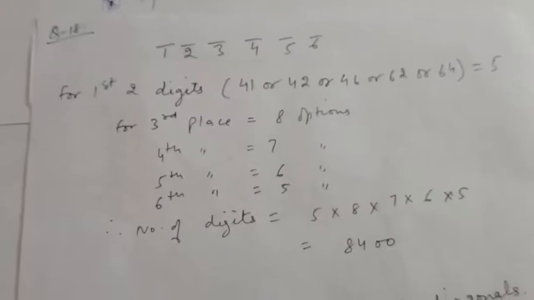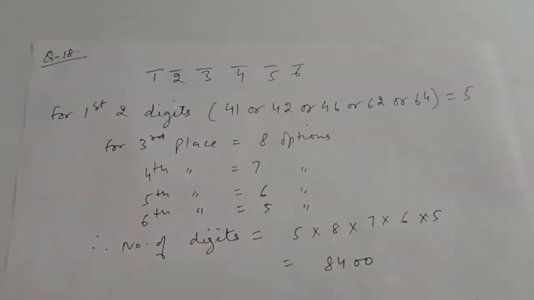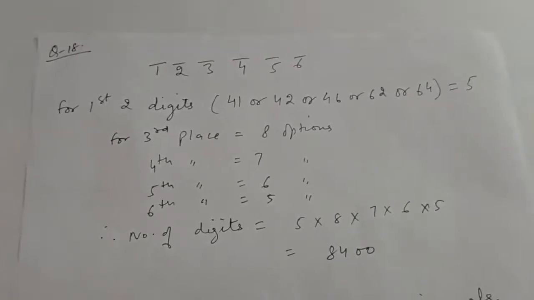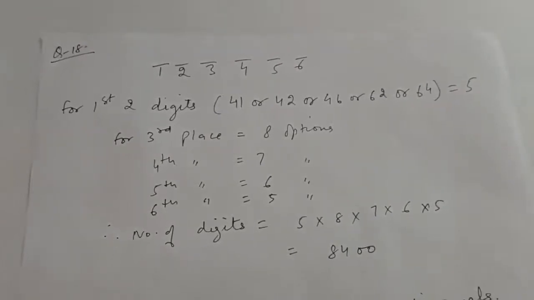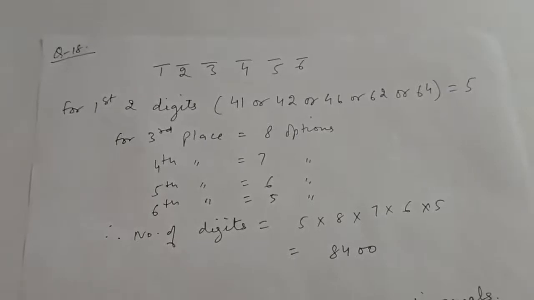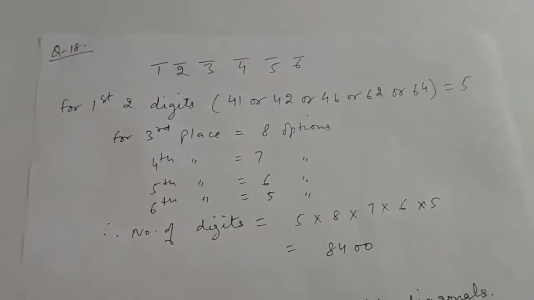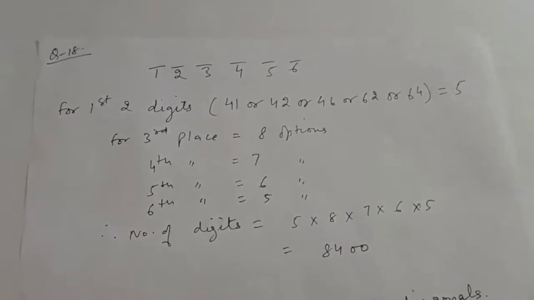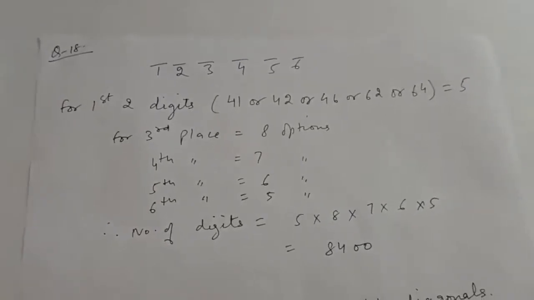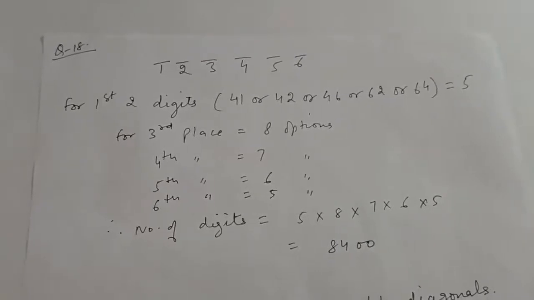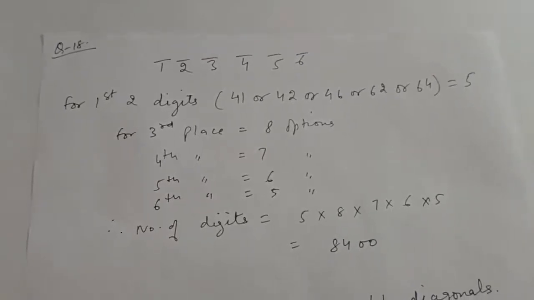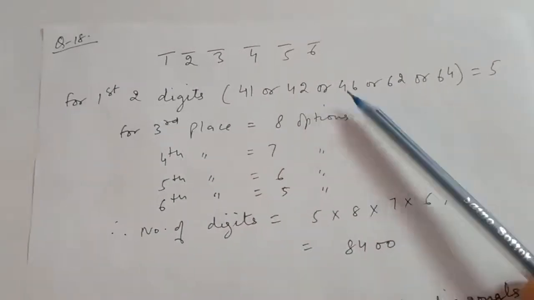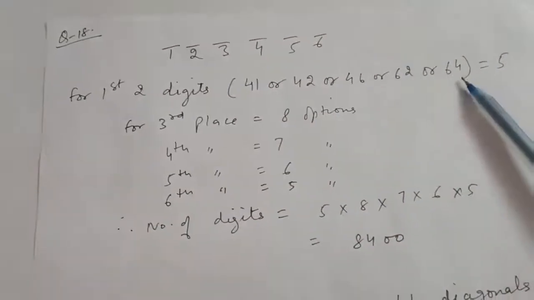Now in question number 18, in a certain city, all telephone numbers have 6 digits, the first 2 digits always being 41 or 42 or 46 or 62 or 64. How many telephone numbers have all 6 digits distinct? First of all, digits are not given to us, therefore we will consider all the digits from 0 to 9, right? Now, the first 2 digits are always either 41, 42, 46, 62 or 64.